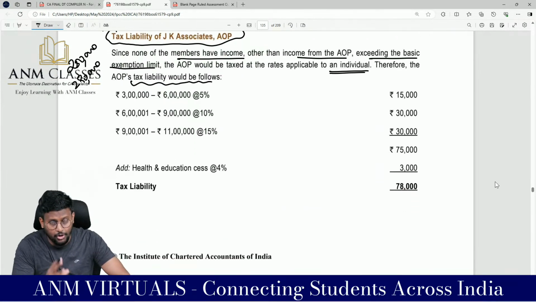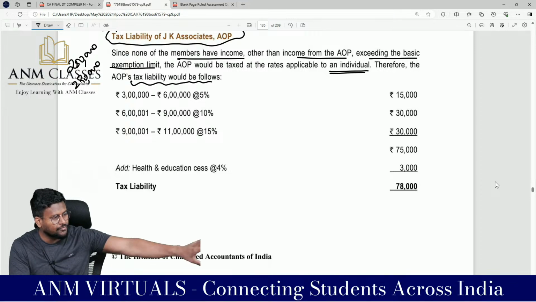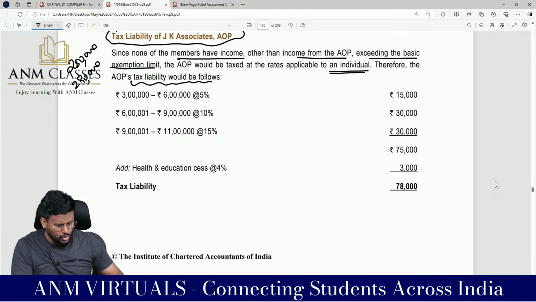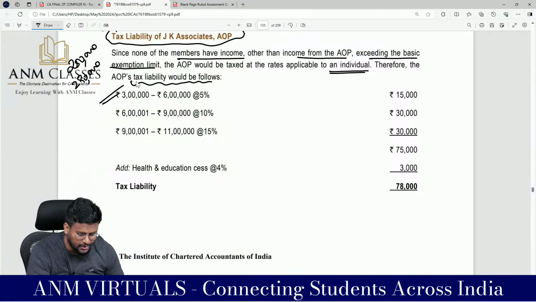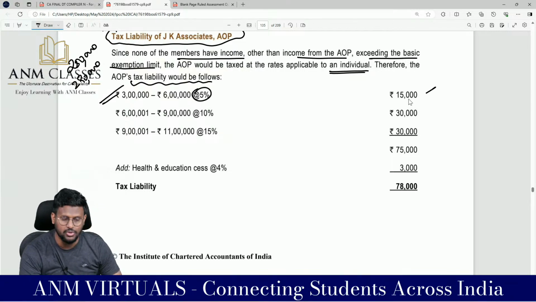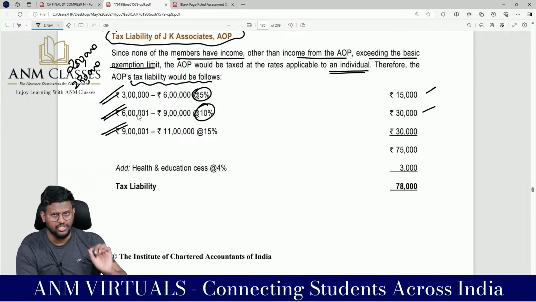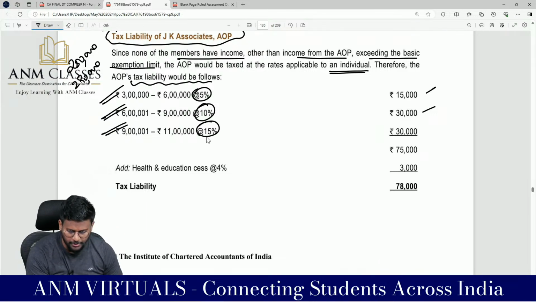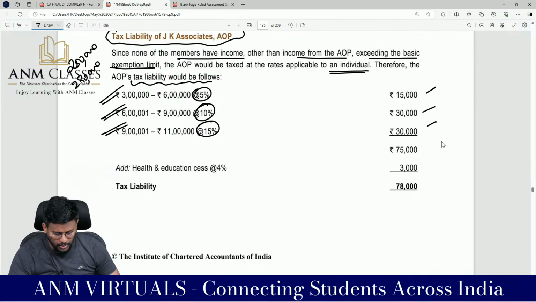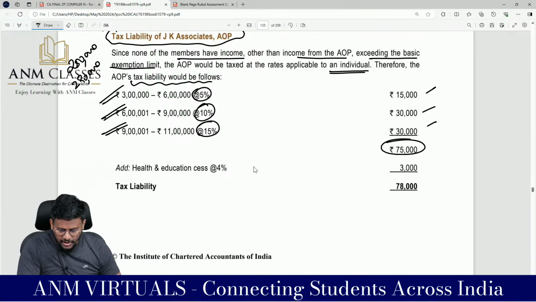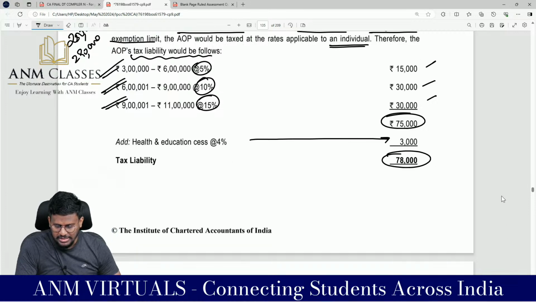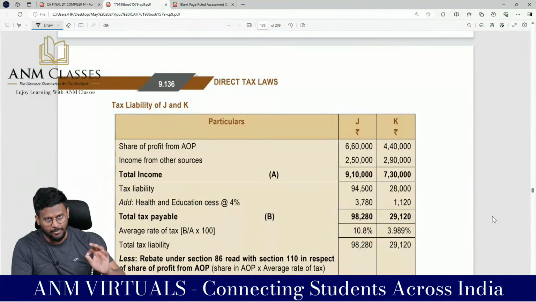The question did not say that they are moving out of the default tax regime. So I will use the default tax regime: 3 lakh to 6 lakh at 5%, 15,000. 6 lakh to 9 lakh at 10%, 30,000. 9 lakh to 11 lakh, because the question specifically mentions 11 lakh as the total income, at 15%, 30,000. So the total is 75,000. Add health and education cess at 4%, so the total tax payable is 78,000.